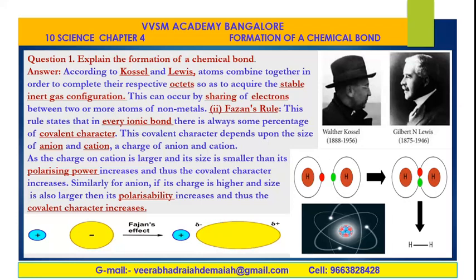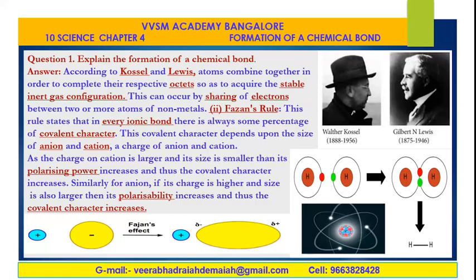The polarizing power increases and thus the covalent character increases. Similarly for an anion, if its charge is higher and size is also larger, then the polarizability increases and thus the covalent character increases. It is nothing but the covalent character increases when different types of charges combine together during the formation of a chemical bond.